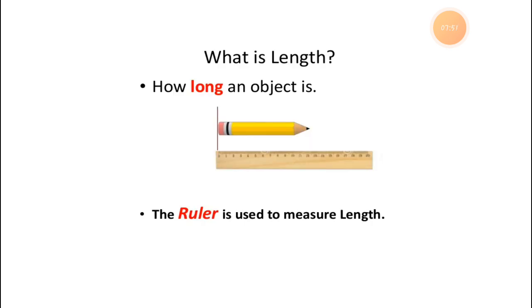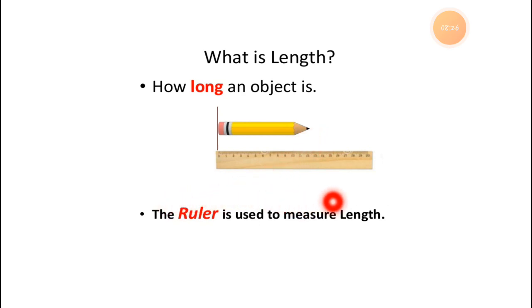Now another example for length. What is length? You can call length how long an object is. It is length. So here you can see you have to start measuring with the 0. Okay, and how long is it? It is long till 12 centimeters. The pencil is 12 centimeters long.